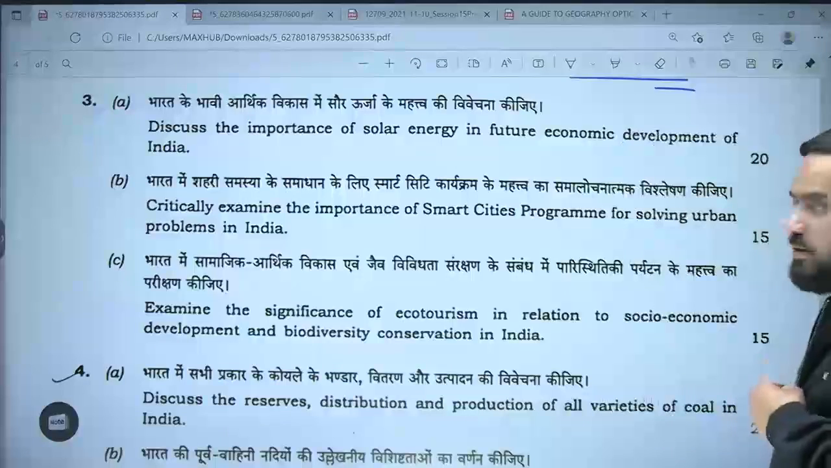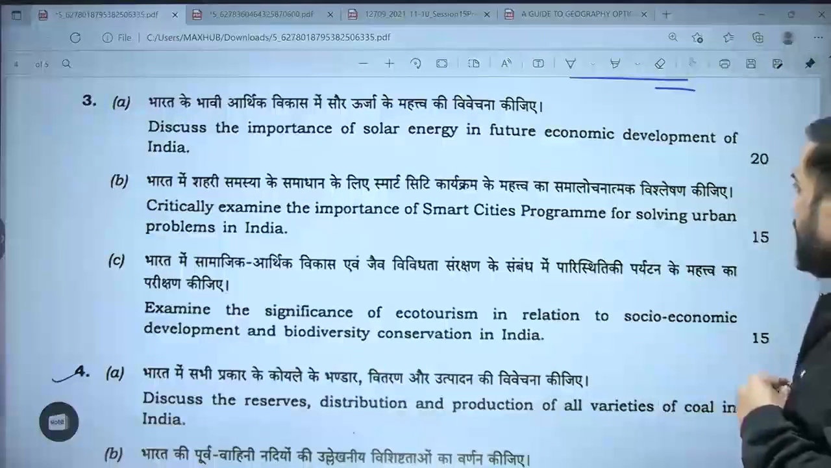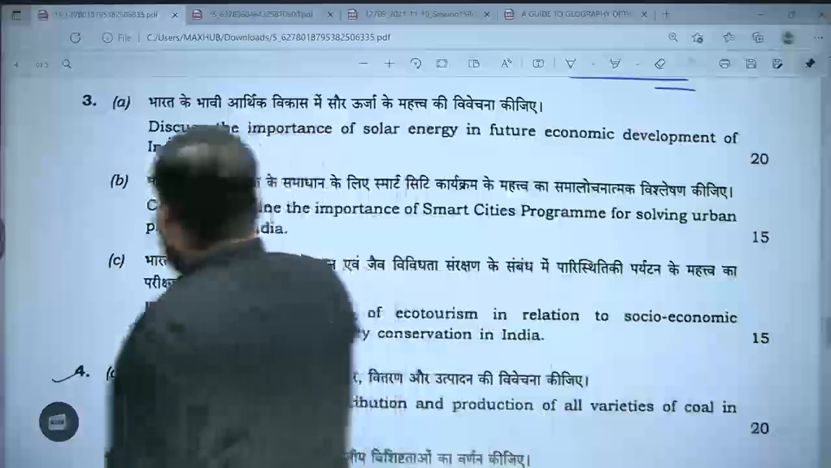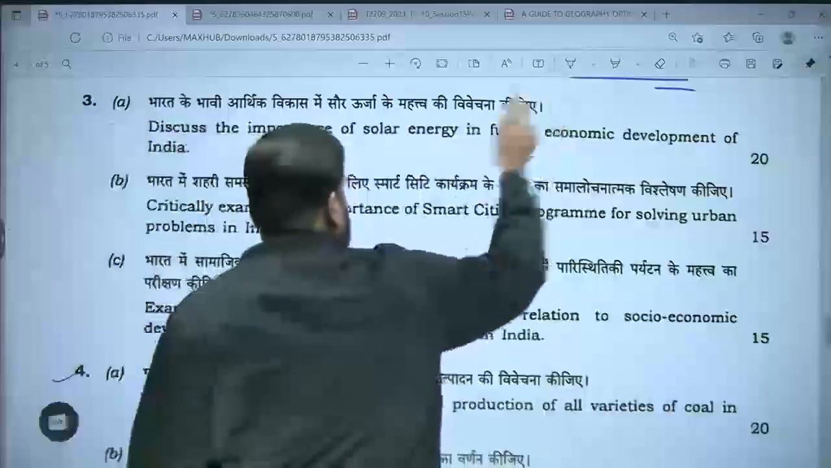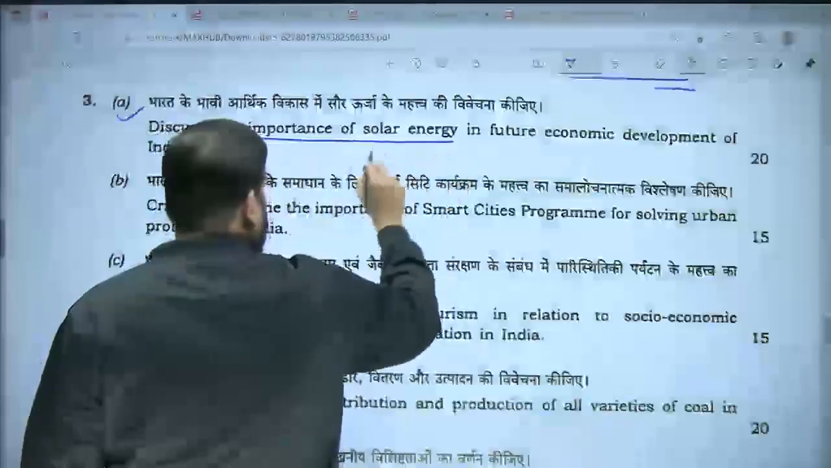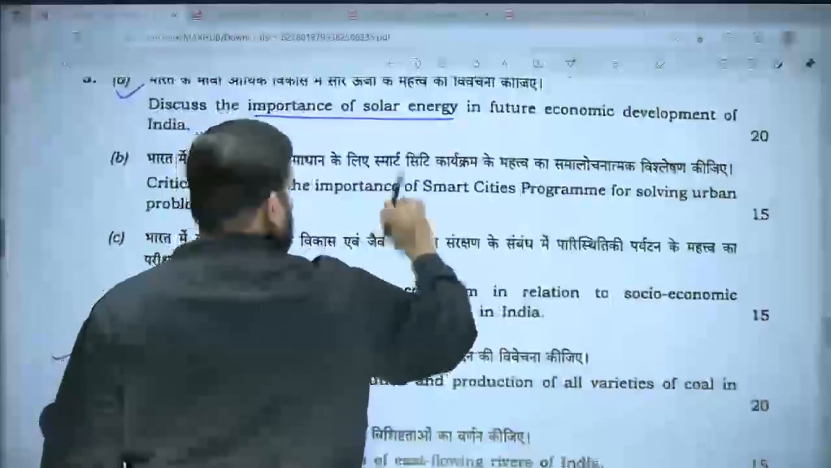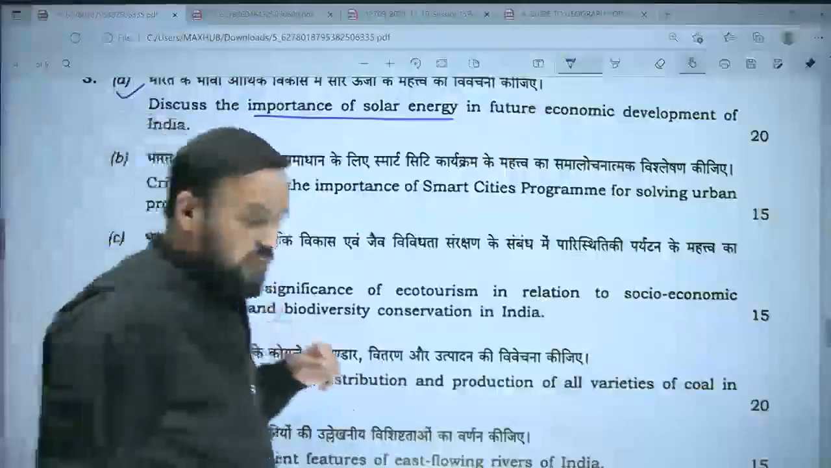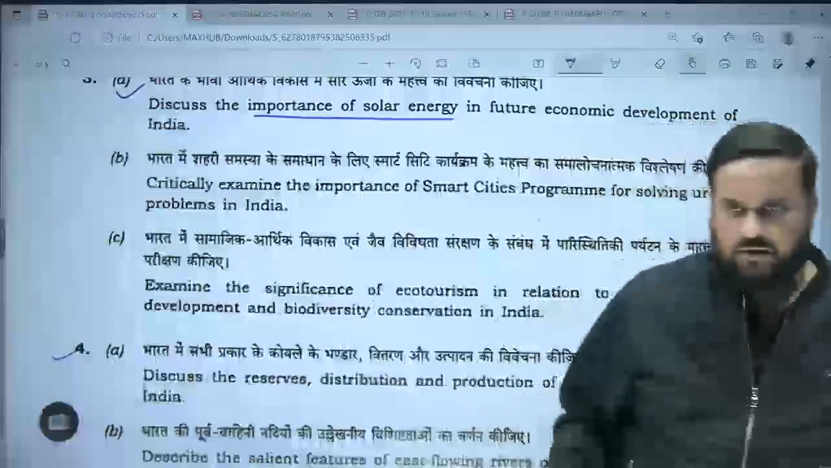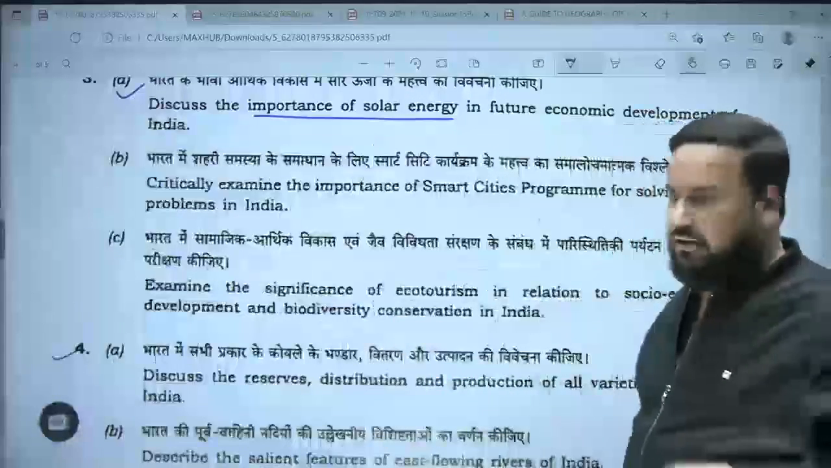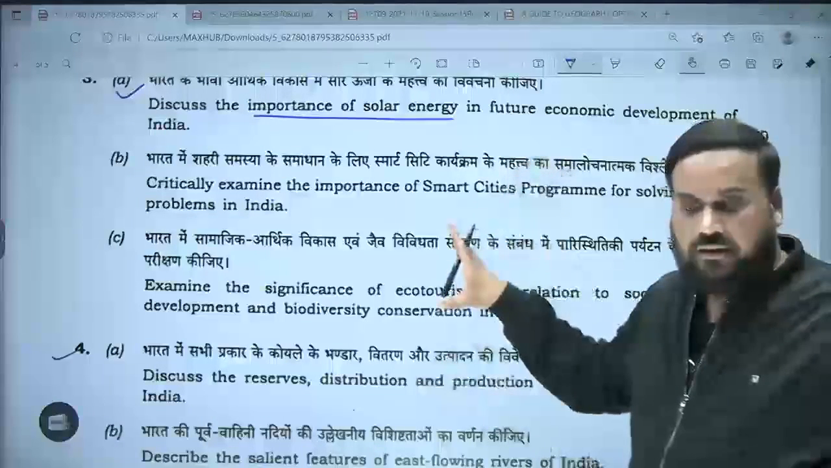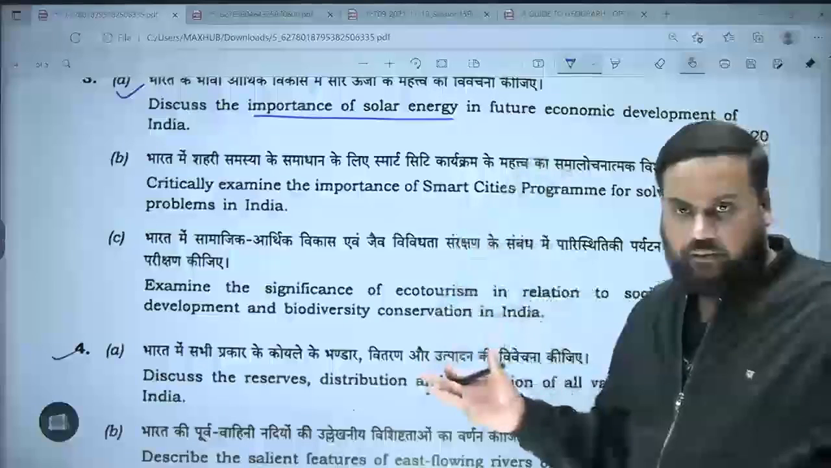Okay, 3 में अगर हम बात करें, question number 3, discuss the importance of solar energy in future economic development of India. ठीक है, so question is importance of solar energy in future economic development of India. So एक क्लास में 500 में कवर किया था, even we covered in the optional classes energy crisis.